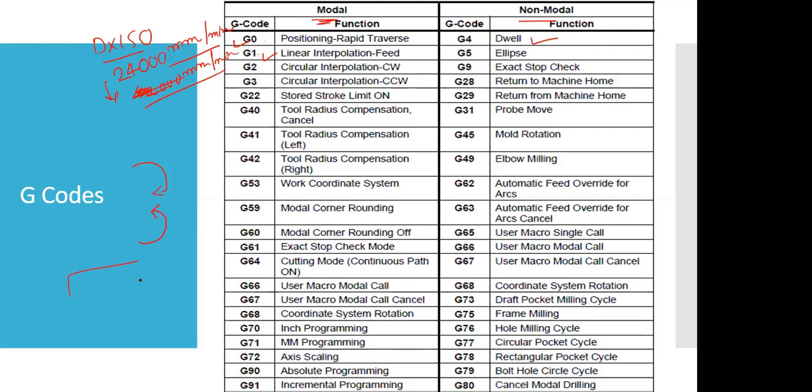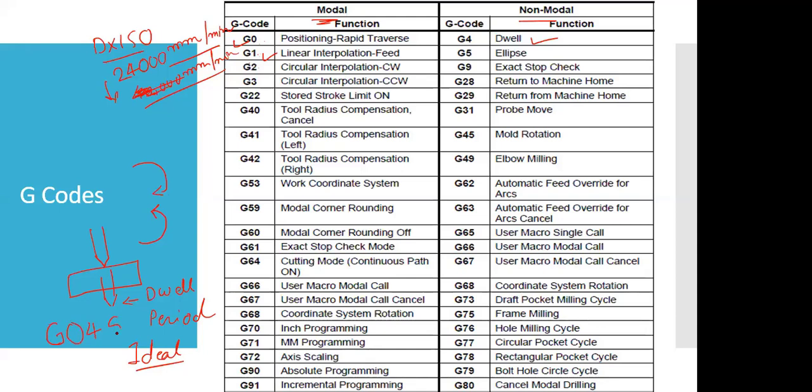Suppose that I am having a plate, and I will be drilling the plate with the help of a drill. Once we drill down the hole, we must hold the drill for a certain period of time, and that we call a dwell period. Dwell simply means idle. Idle means the tool will hold for a certain or specified period of time, particularly at that location.